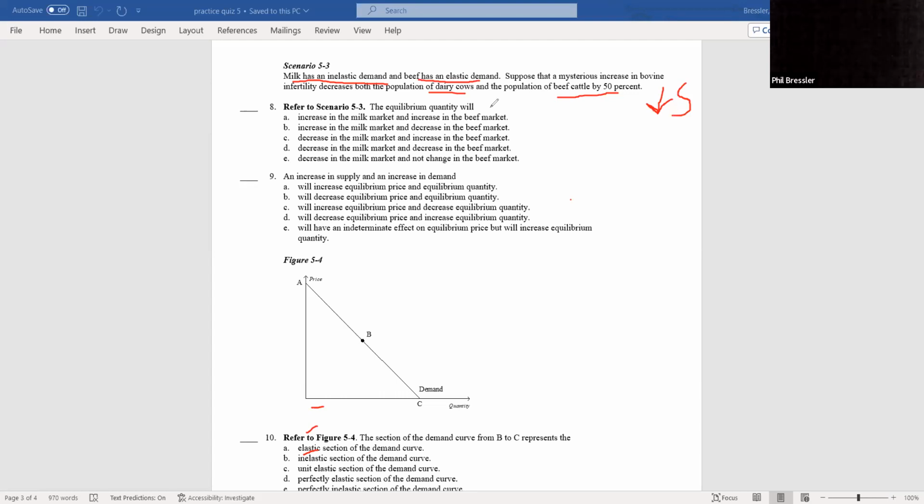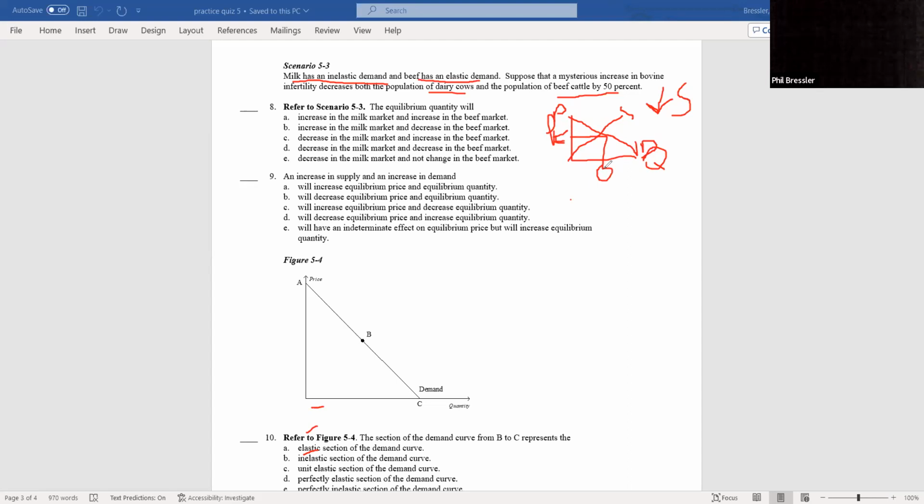The equilibrium quantity will, all right, so I'm just going to graph this out. Okay, we said supply is going to be down because it's a resource and there's less cows and less beef.